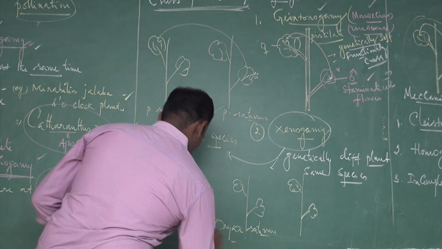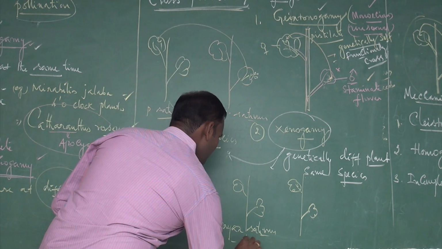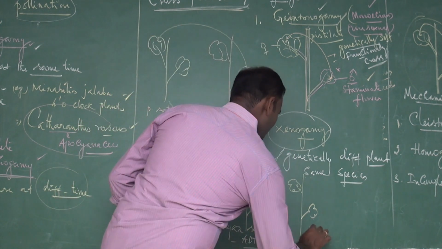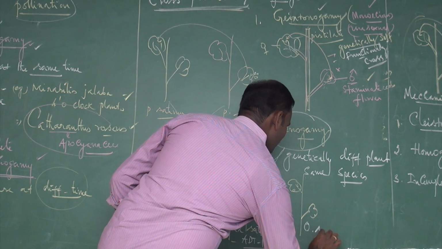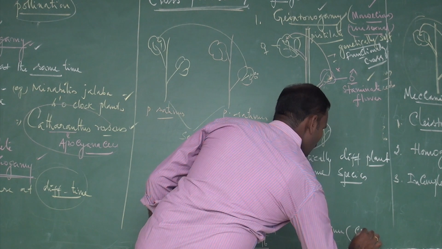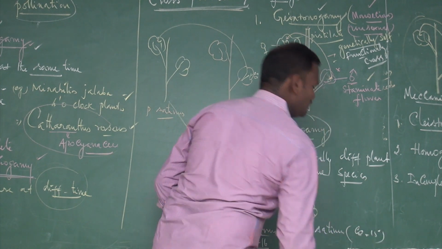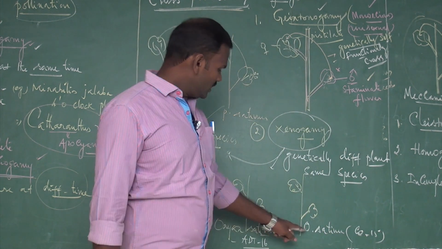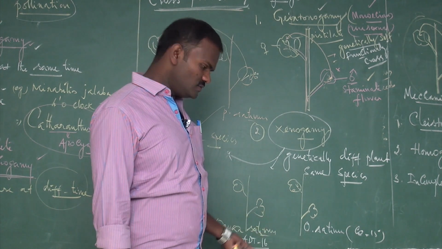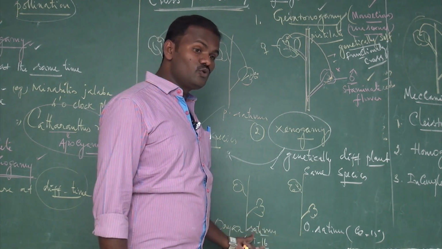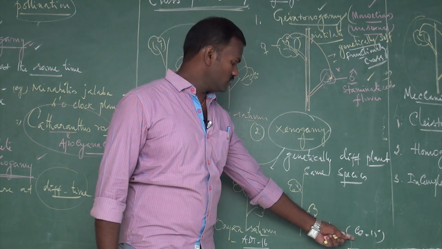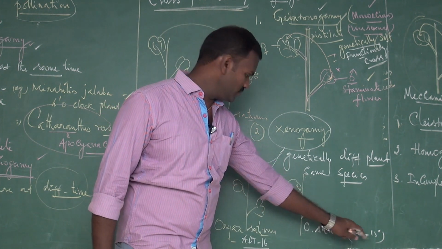One is the variety ADT 16, which is also Oryza sativa. Another is the variety CO15. But both are the same species, Oryza sativa, the rice plant. But they are genetically different. ADT refers to Aduthurai 16, and CO refers to the Coimbatore variety CO15.